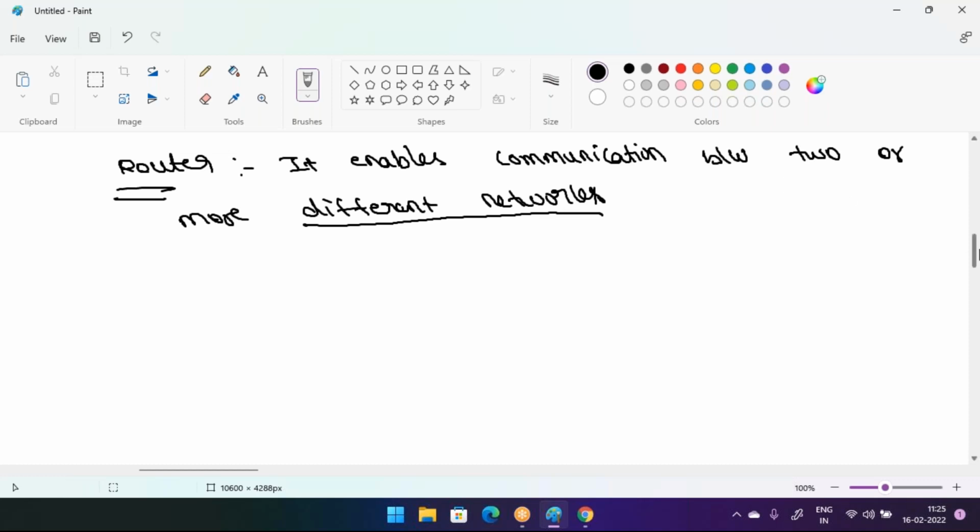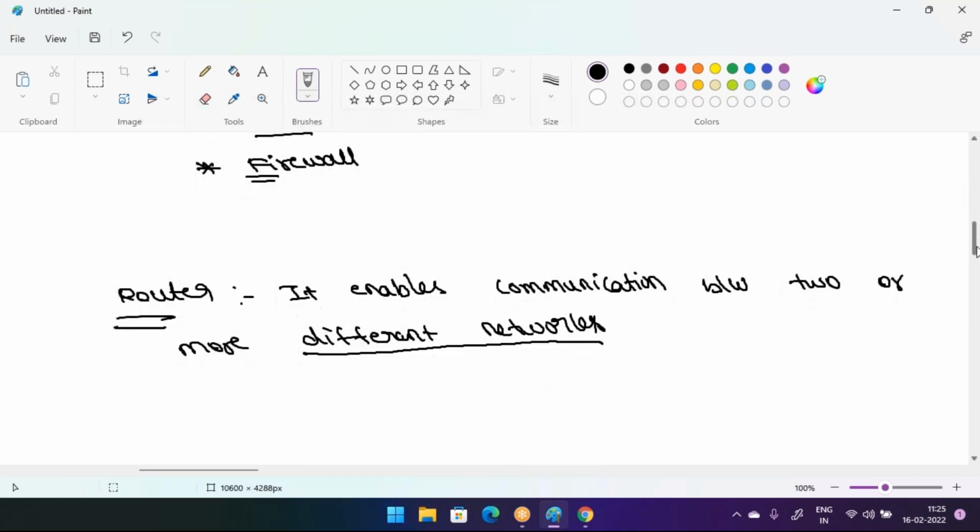Now finally, one more device is there, guys, and that is a firewall. It is a security device. By using this device, we can secure our company's network. That is the use of the firewall.